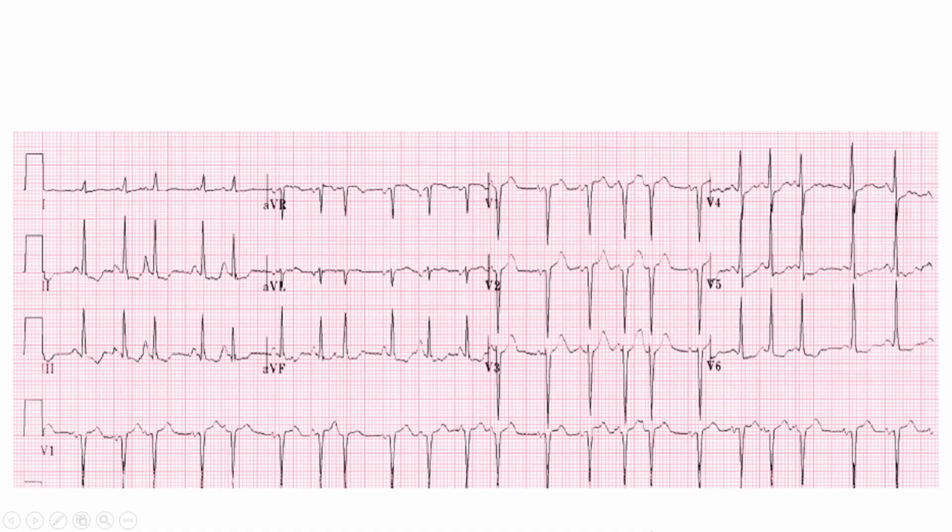This one's even a little more straightforward. Let's look at the rate here. Again, this is going to be somewhere around 150, but highly variable because of the irregularly irregular R-to-R intervals. If we look for rhythm and we go to lead 2, we can see a P wave here, one that is more narrow and sharp, one that is very tall and pointy, and then a couple that are slightly less tall but pointy nevertheless. Here we have, again, 3 or more P wave morphologies, multifocal atrial tachycardia.